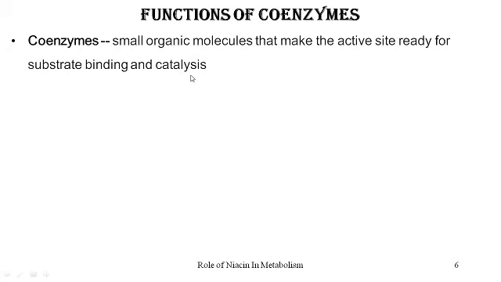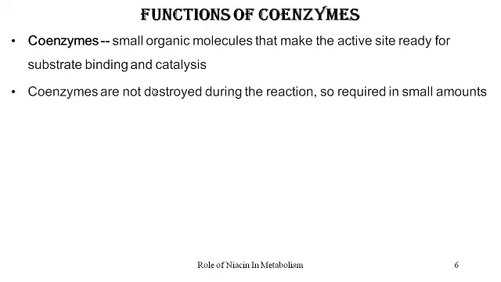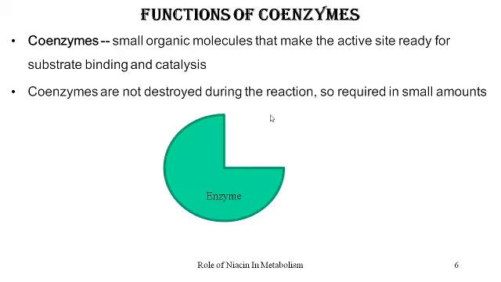In other words, we can definitely say that in the absence of the coenzymes, the enzymes are unable to bind to the substrate. Now, let's see how this happens. Coenzymes are not destroyed during the reaction because they bind the substrate. Once the reaction mechanism is over, they leave the substrate, and so they are required in very small amounts. Let's see how this reaction takes place.